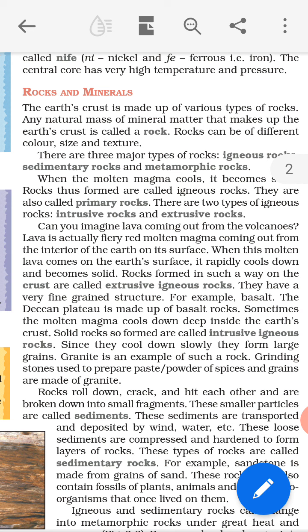Now students, here we have studied the first type of rock, igneous rocks, and its types. So please try to understand